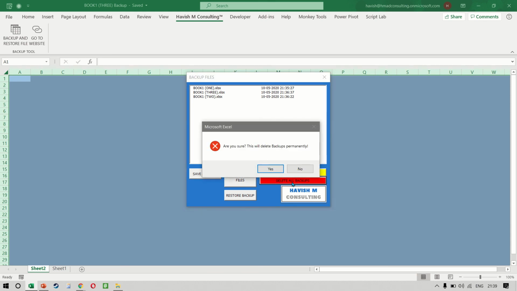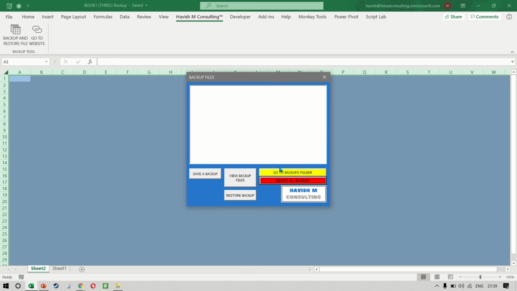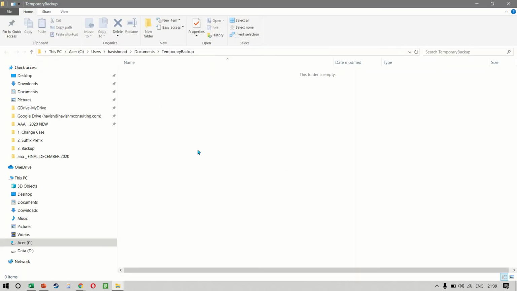So it confirms with you because this is a permanent deletion. And once you delete these backups, you can't bring them back. It doesn't even go to the recycle bin. So I say, yes, I do want to delete all the backups permanently. And in one click, all the backups go away. So if you go back to the backups folder, you would not see any more backups here.